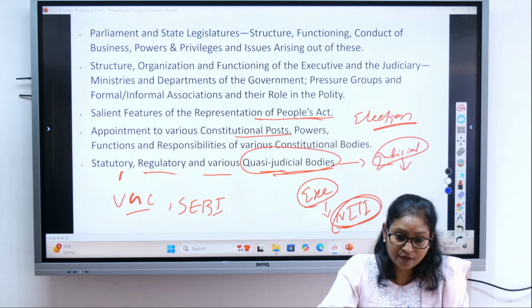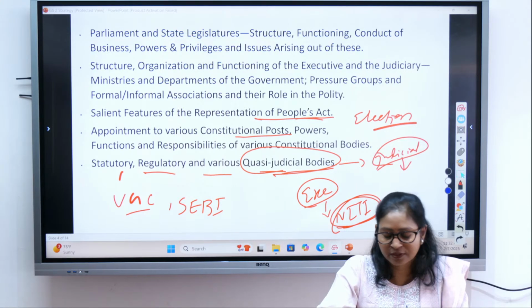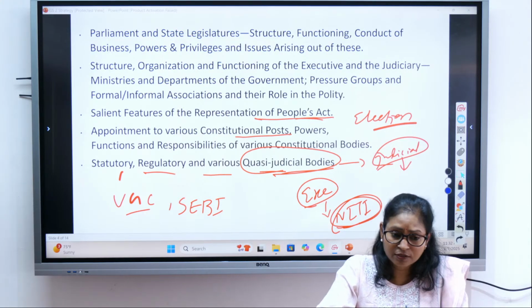And they have to be obeyed. Whatever order these bodies pass, it has to be obeyed, even by the government. The government cannot refute it. So they are called judicial bodies.